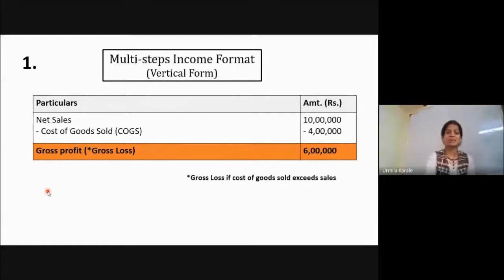So, the multi-step income statement format. Since this format is a bit new to you, just check out the details. First, this format you already know. What we do is from net sales, we minus cost of goods sold. That is nothing but the direct cost.